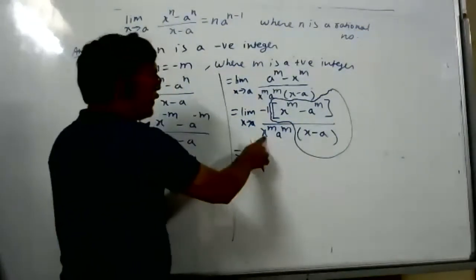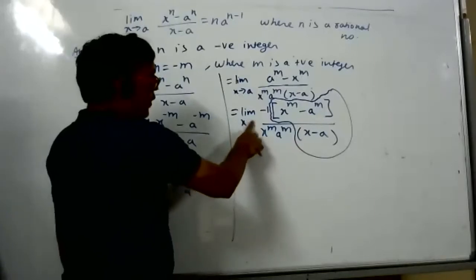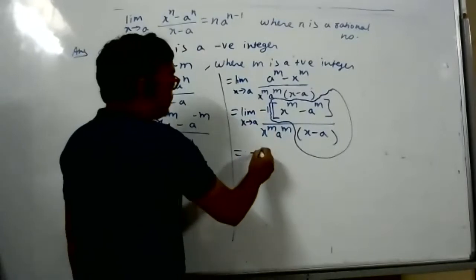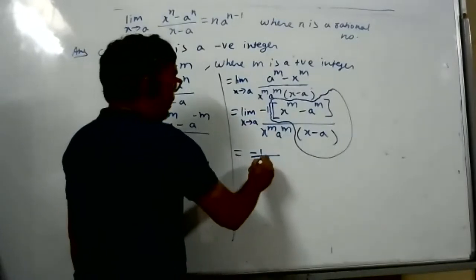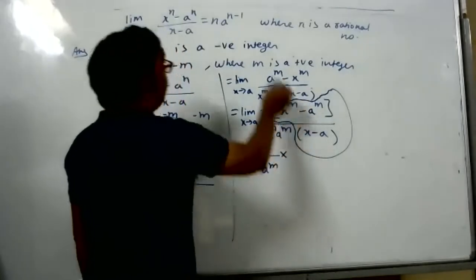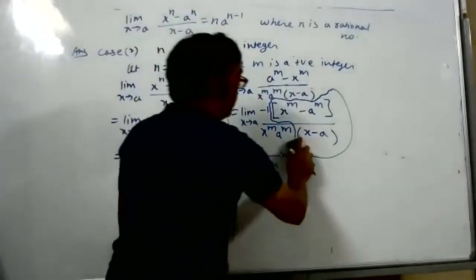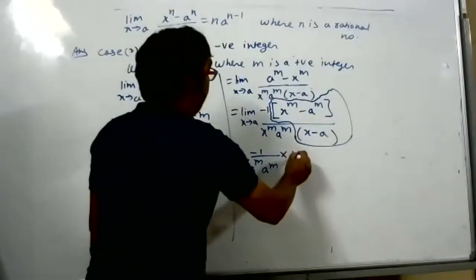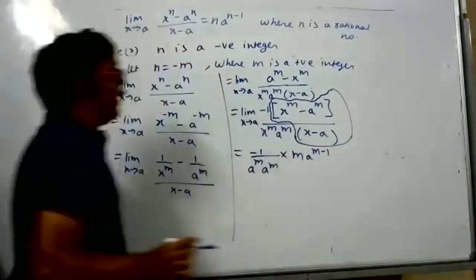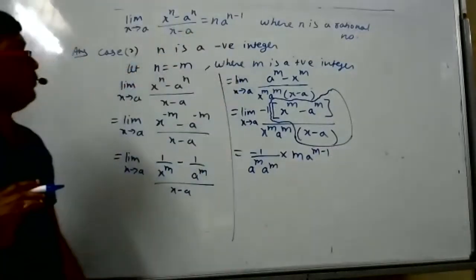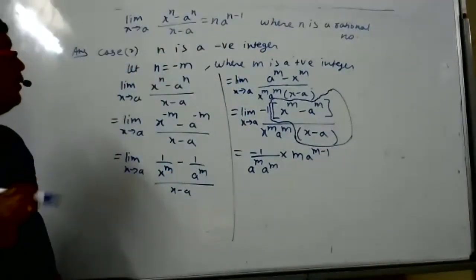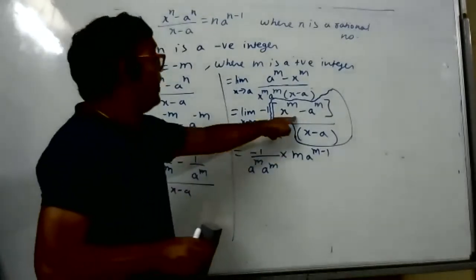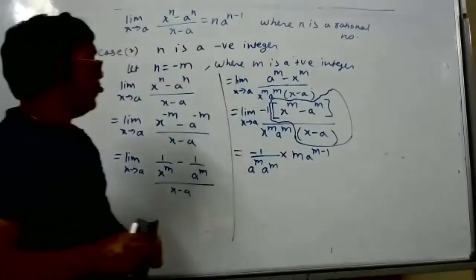And in the place of x, what should I write? a. So what does it become? Minus 1 by a to power m, a to power m. But in the place of the box, I will use this result. So what should I write now? m a to the power of m minus 1. Correct? And this result. Ask me some doubt. In the place of x, I wrote a to power m, a to power m, here, this result.